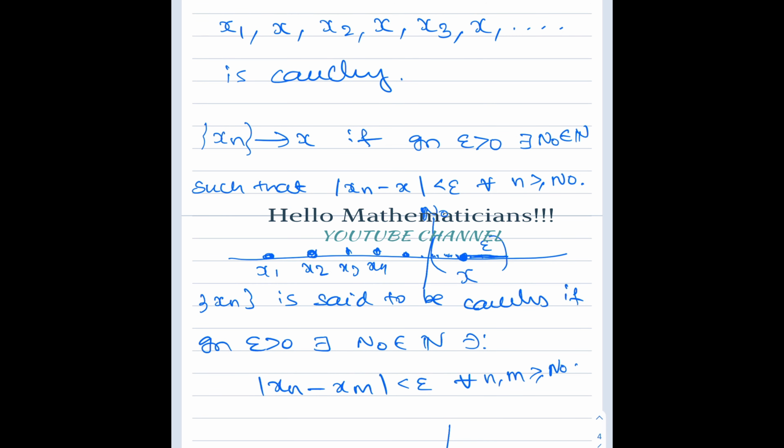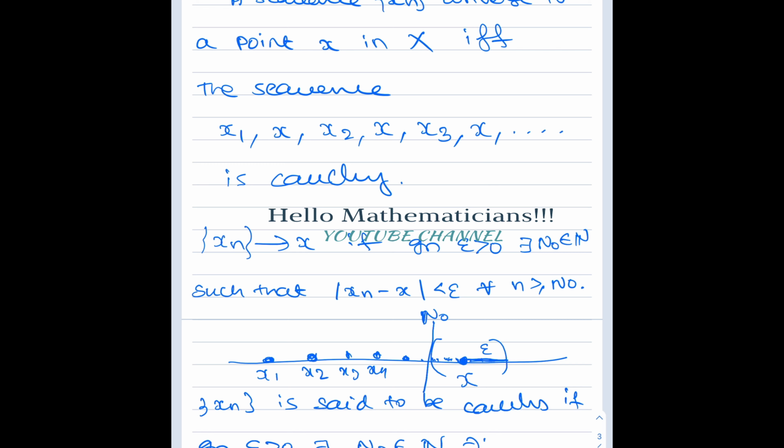Now, since xn converges to x, I can find a stage in the sequence xn after which all the points lie in the epsilon neighborhood of the point x.